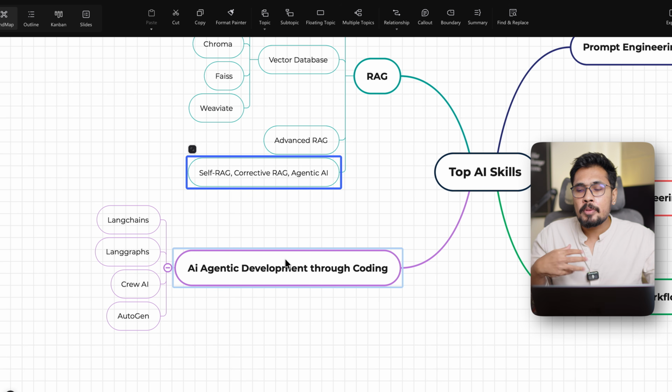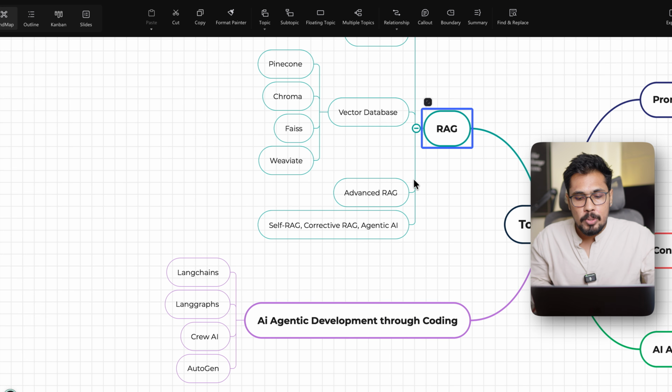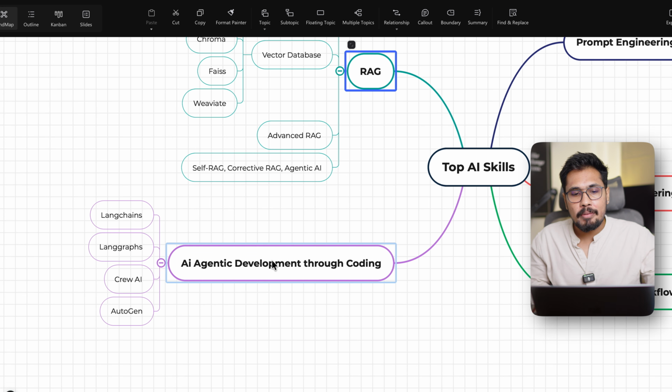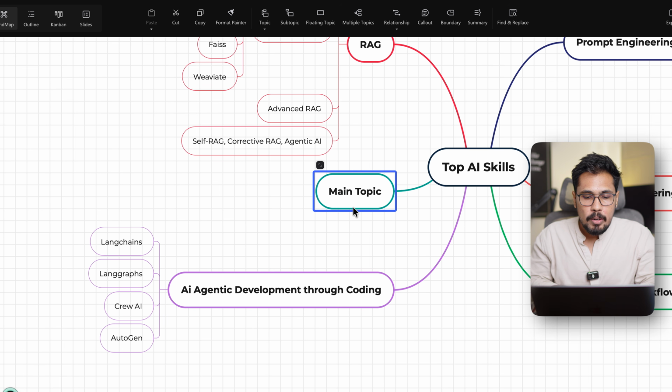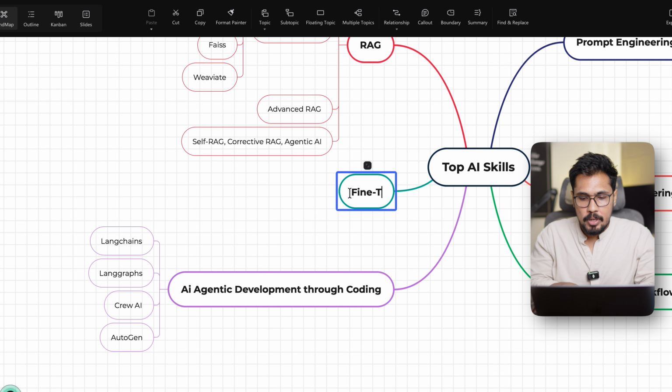who are these people? They develop systems and applications around AI. So if you want to be that, then you need to learn these RAG concepts. You need to learn AI agentic development through coding. You need to understand these concepts, which are very, very essential. And after learning RAG and AI agentic development, you need to understand one more concept, which we call fine tuning LLM models. Now this is very important.